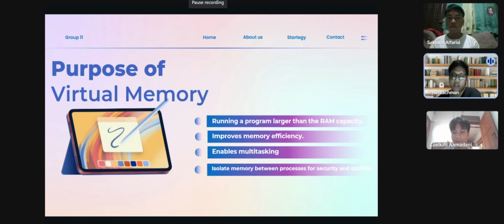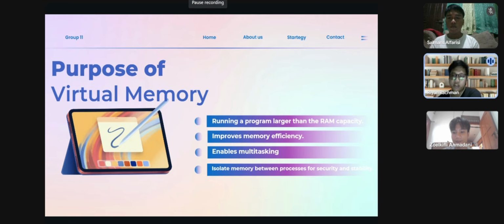And number three, enables multitasking. By managing how different applications use memory, virtual memory allows you to run many programs at the same time. It swaps data in RAM seamlessly so that multiple tasks can stay active.